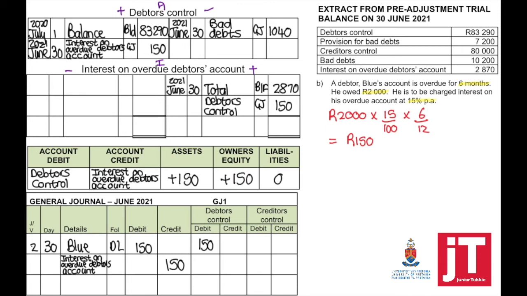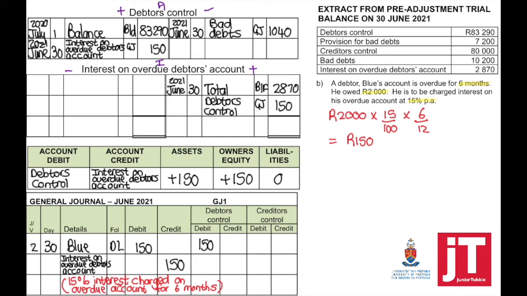Effect on the accounting equation, assets plus, income plus. The plus will have a positive effect on the owner's equity. My narration, what happened? 15% interest charged on overdue account for 6 months.